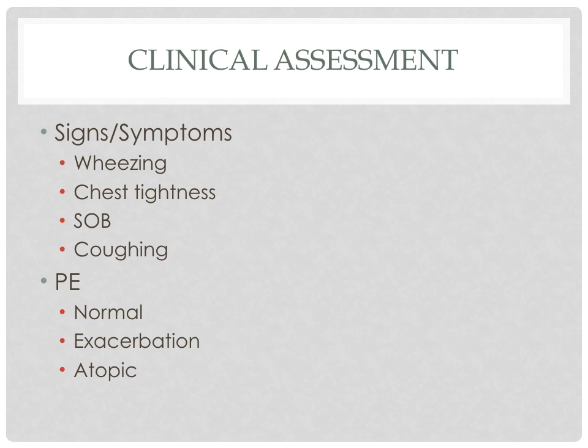Signs and symptoms most often reported with asthma are wheezing, chest tightness, dyspnea, and cough. Coughing associated with asthma is usually a nighttime cough or early morning cough. The physical exam in those with asthma is often normal. Some scenarios where the exam may not be normal is in an acute exacerbation where findings may include expiratory wheezing, tachypnea, or accessory muscle usage. Another scenario where the exam would be abnormal would be in asthma associated with atopic triad. The physical exam findings may include swollen nasal passages or other skin conditions like eczema.